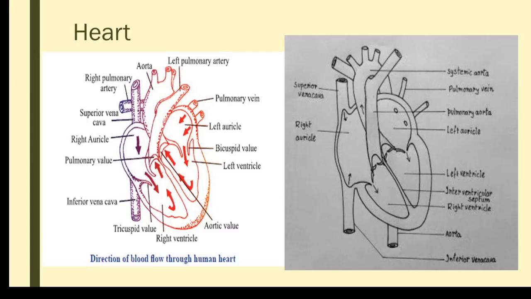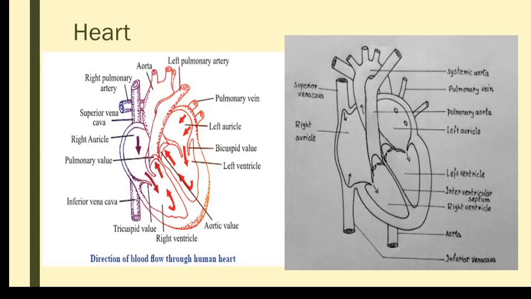Internally, the heart is muscular in nature. It is made up of cardiac muscles, it is rhythmic in action and involuntary, and it is four-chambered. The upper chambers are called atria, the lower chambers are called ventricles, and the atrial wall is thinner compared to the ventricular wall. Why is it so? Because the atrium is the collecting chamber.